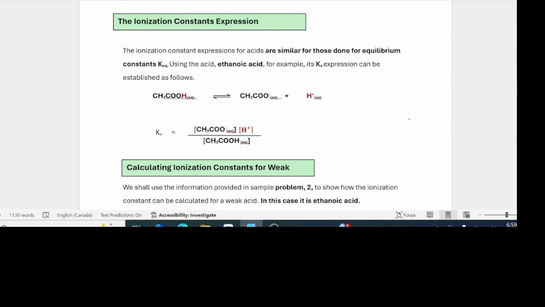The ionization constant expression is very similar to what we've done for the equilibrium constant expression, only now you're doing it for an acid. And again, we'll use a very simple acid, ethanoic acid, to show how that is expressed. So this is the ionization equation. Its Ka will be equal to the product of the concentrations of these, as shown here, divided by the equilibrium concentration of the unionized acid. So this is the Ka expression for ethanoic acid. How do we go about calculating the ionization constants for weak acids?